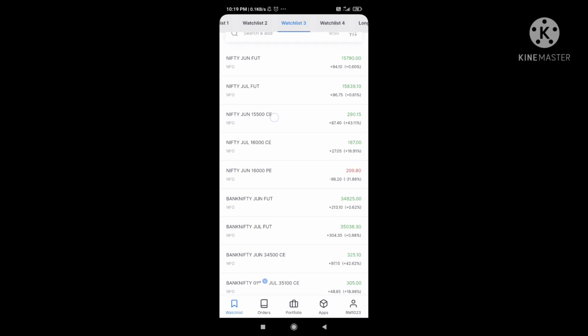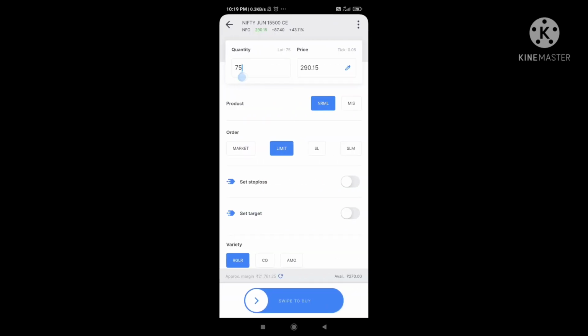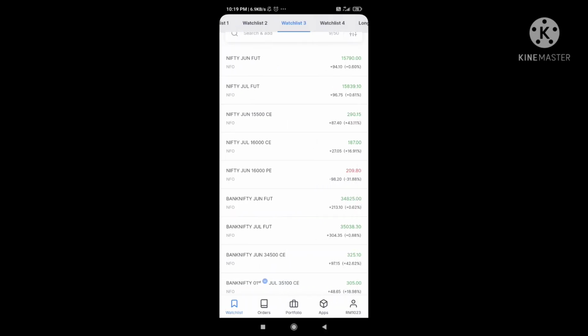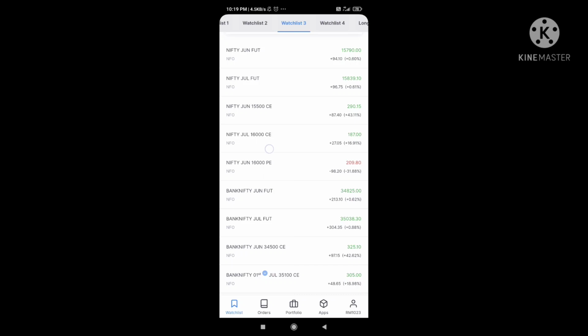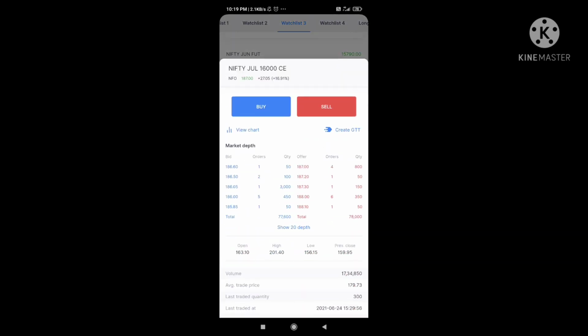I can take Nifty 15,500 CE, which is the June contract. It is also showing 75. So earlier we saw the futures contract, the futures in derivative contracts. Now we can check the options contract. Now you can open the July contract as well.